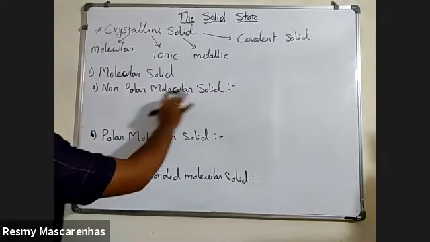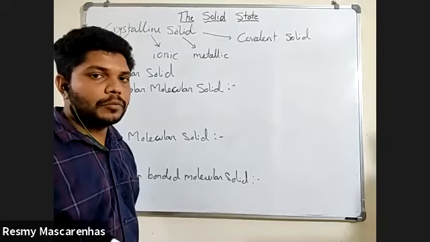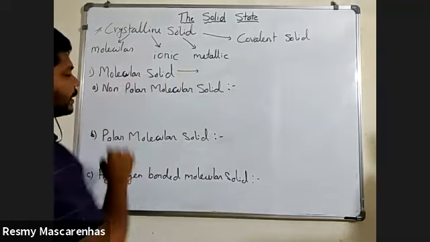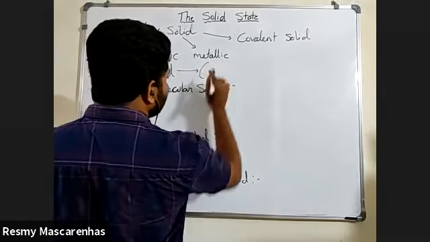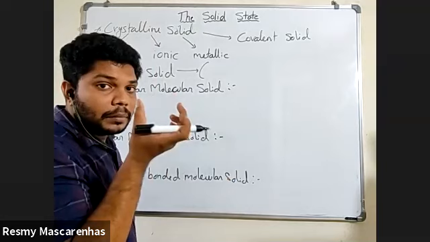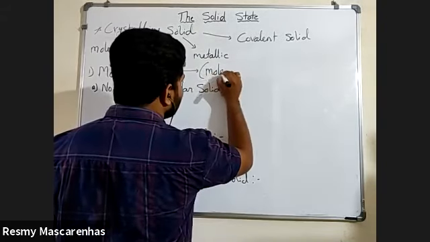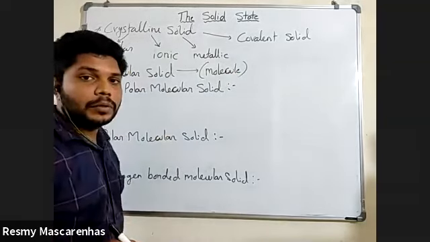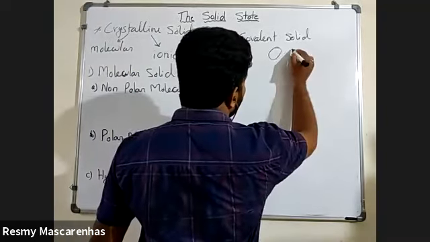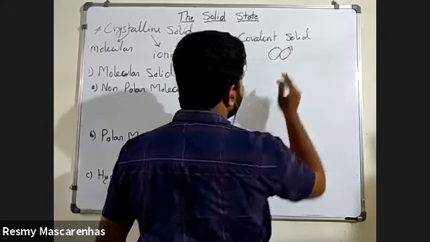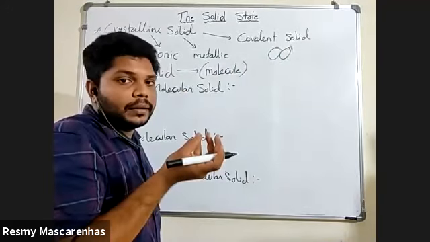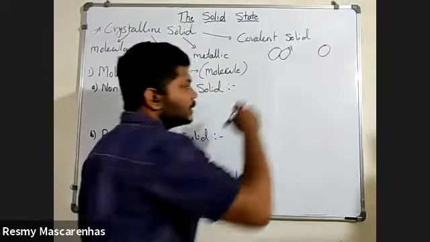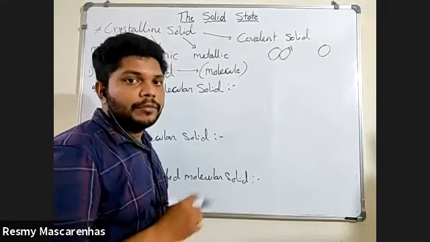Now, non-polar molecular solid. What is meant by non-polar molecular solid? First of all, whenever they say molecular solid, you need to remember that the major particle here is a molecule. How is the molecule formed? When two or more atoms come together, then it is called a molecule. If there is a single atom, can you call this a molecule? No, sir.